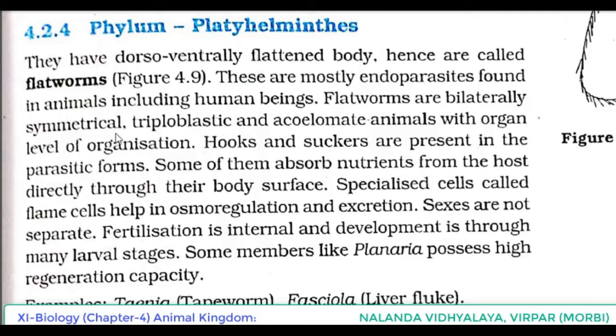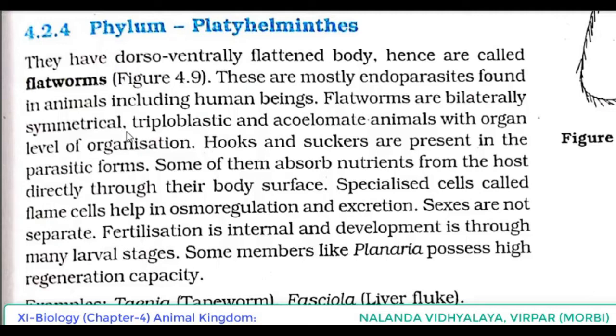But now in the case of Platyhelminthes, they have bilateral symmetry. That means the body can be divided into identical left and right halves through only one plane passing through the central axis of the body.